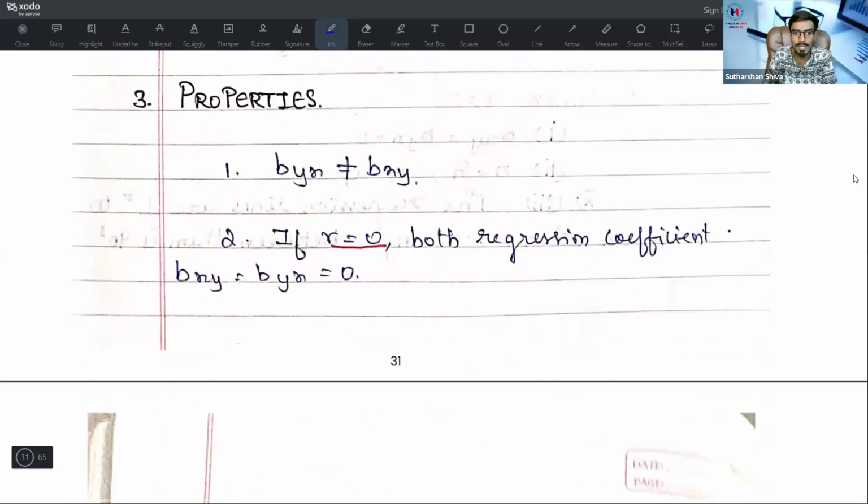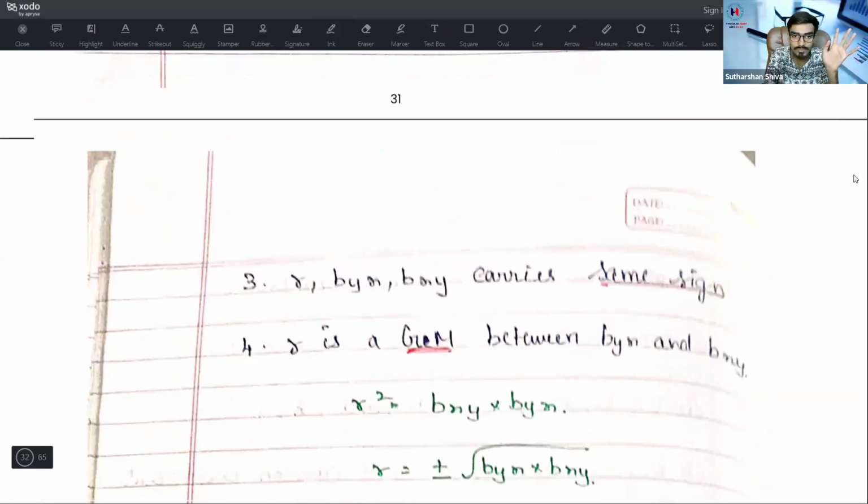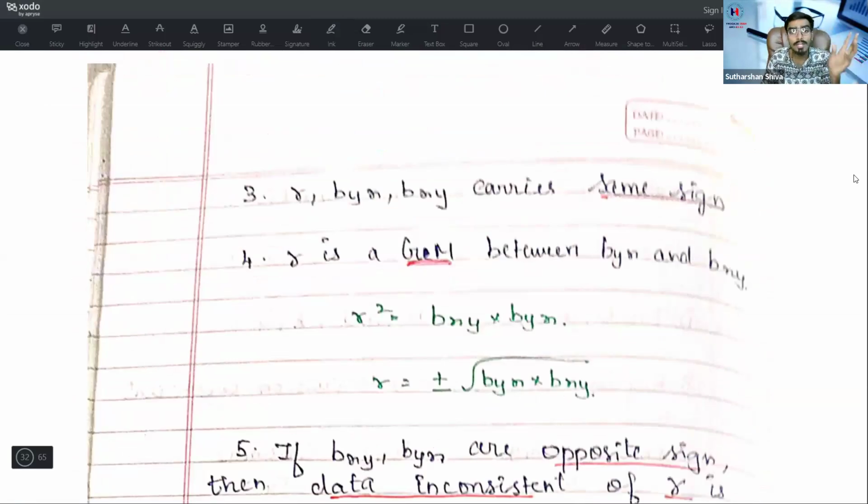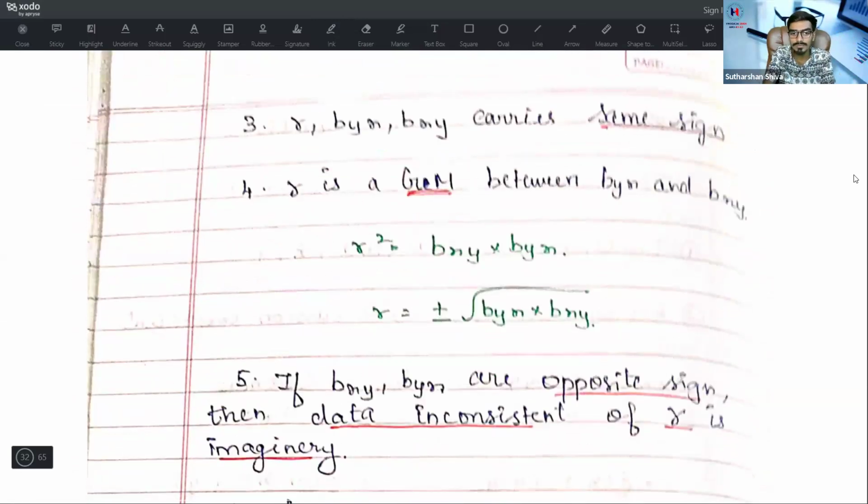Come to properties. Byx is not equal to Bxy. If r is equal to 0, both regression coefficients are 0. r is nothing but the correlation coefficient; if it is 0, both regression coefficients become 0. r and the two regression coefficients always carry the same sign. r is equal to the GM between Byx and Bxy. r square is equal to Bxy into Byx, so r is equal to plus or minus root of Byx into Bxy.